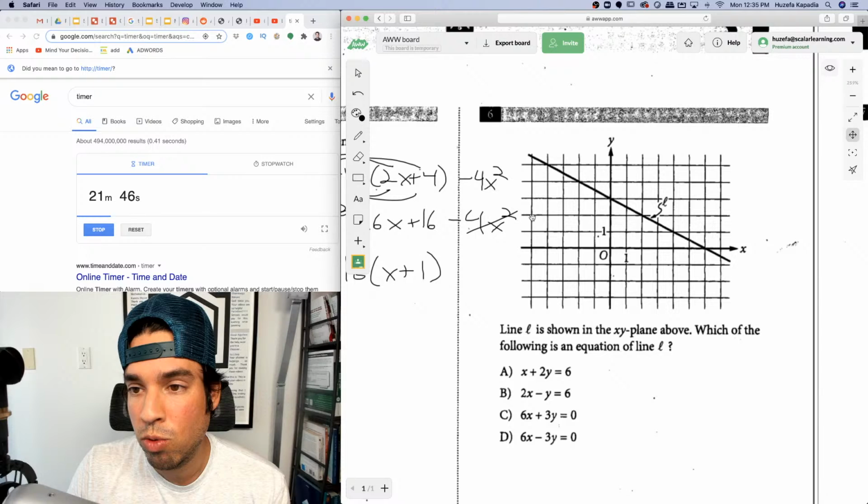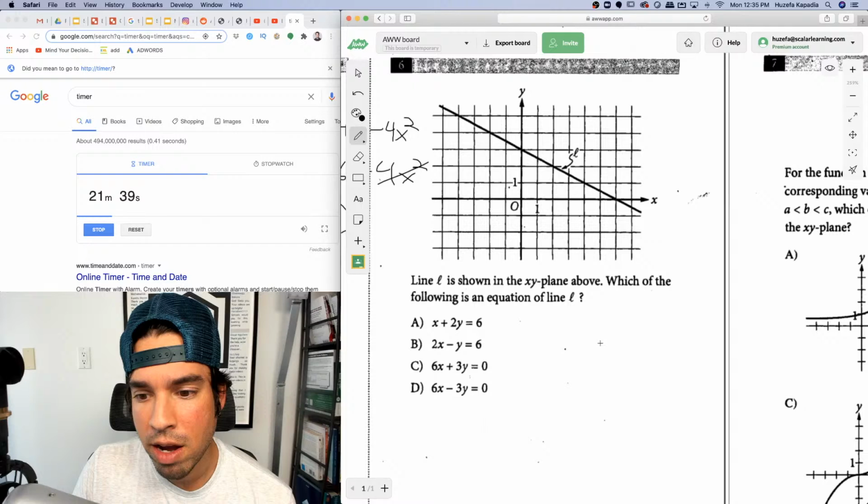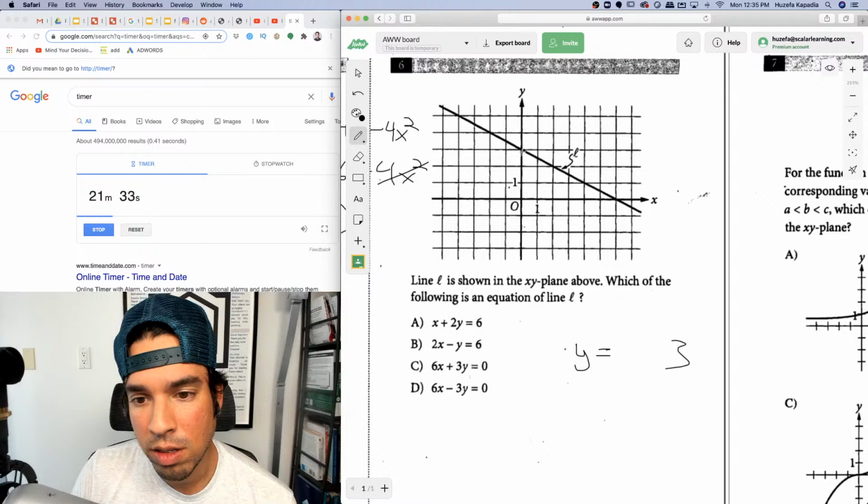Number 6, line L, showing the equation above, which of the following is the equation of line L? So let's check it out. Y-intercept is 3. I see it's not in slope-intercept form, but we'll get to that in a second. And the slope is down 1 over 2, so it's a negative 1/2 x.